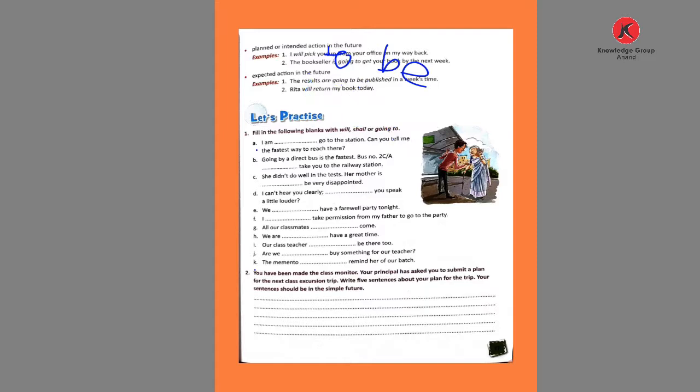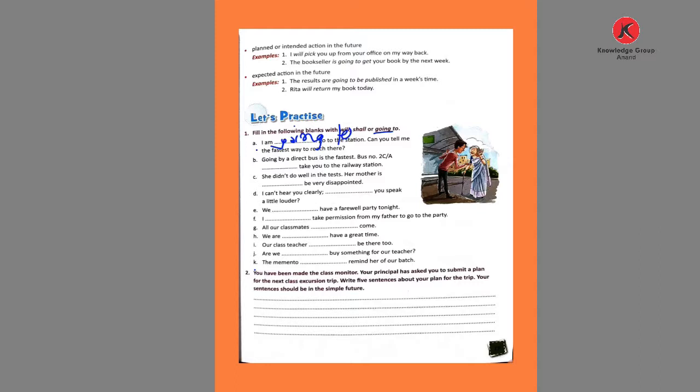In the first, A, here is given, I am. So, what do we write in the first blank? Going to. So the first answer is going to. I am going to go to the station. Can you tell me the fastest way to reach there? So, in the first blank, we write going to.